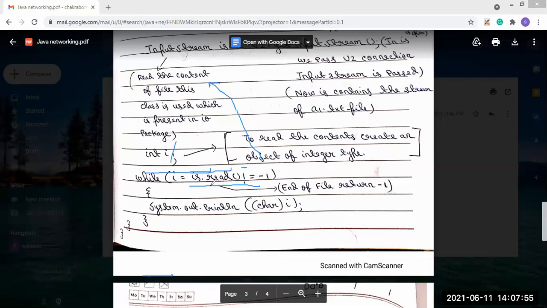So the while condition will be false, and our file reading will stop. So through the input stream, we have read all the characters that are present in the file. Okay.